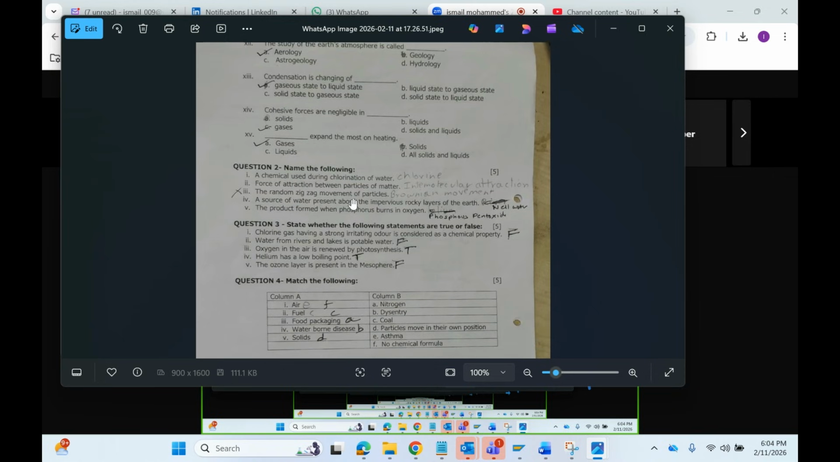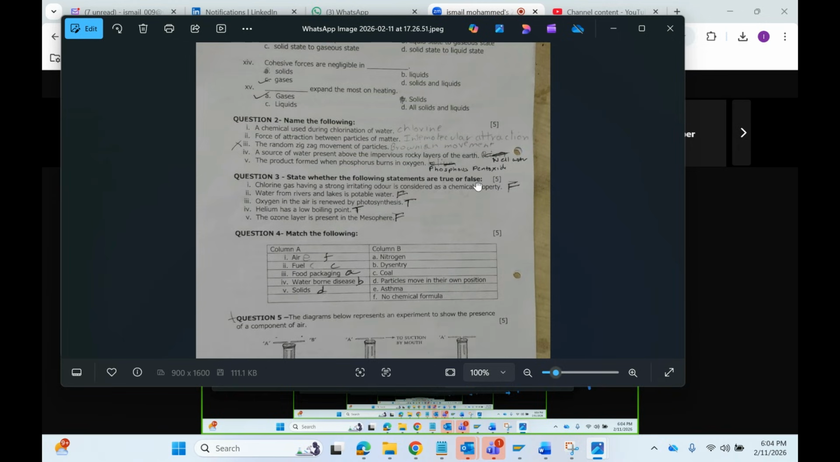Condensation is changing of dash. Yeah, gaseous state to liquid state. Next one. Cohesive forces are negligible in gases. Cohesive forces are those forces by which molecules stick to each other. That is more in solids, less in liquids, and very negligible in gases. Gases expand most on heating.